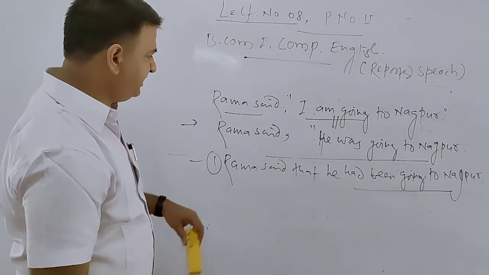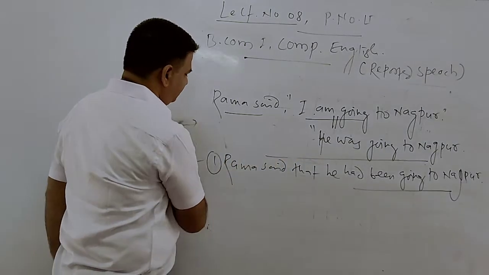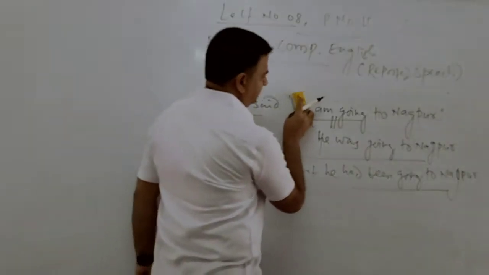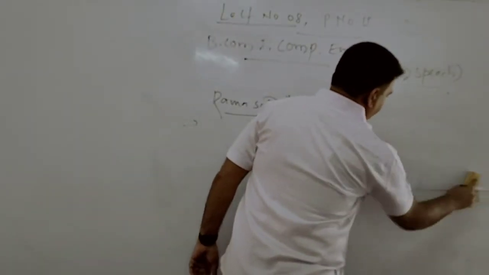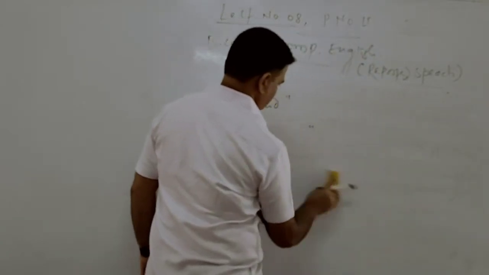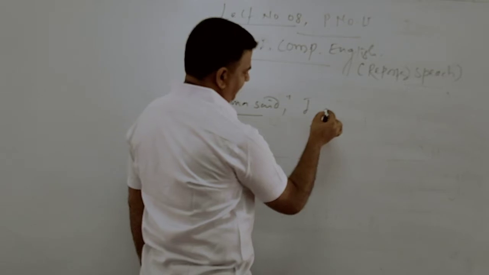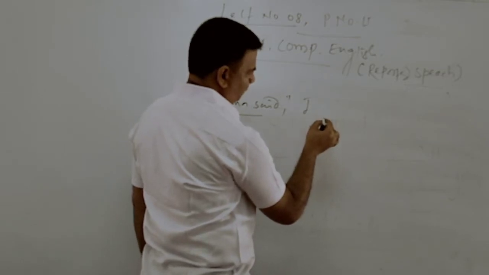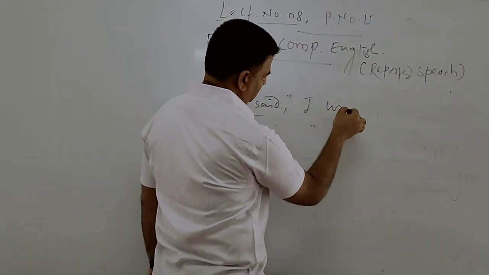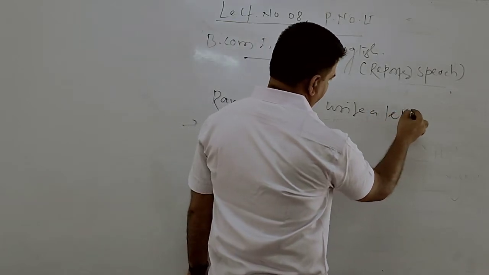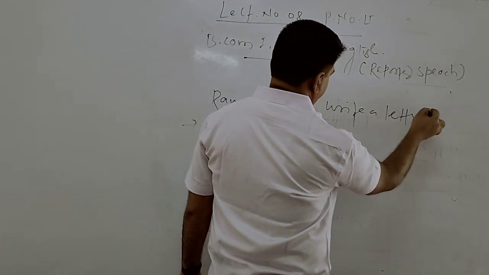Right? The same type. If we take the example of simple present, for example, Ram said, I write a letter.